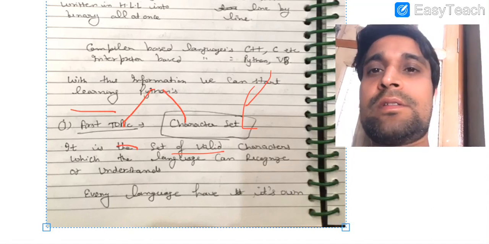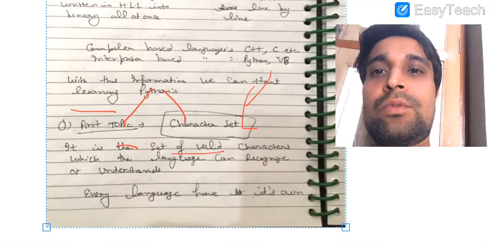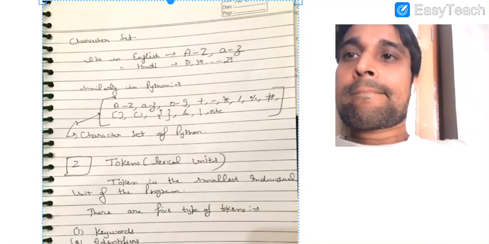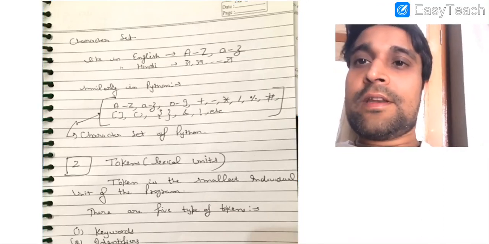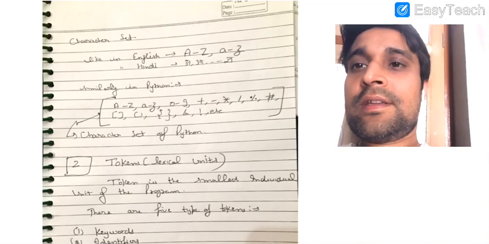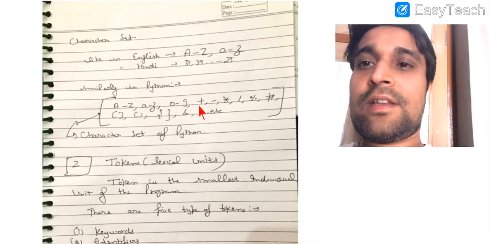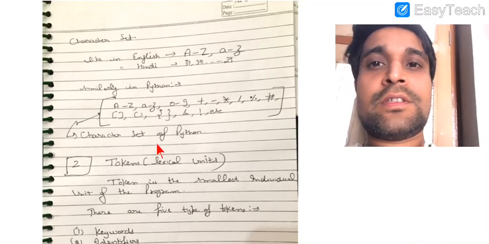All the symbols, approximately all the keys which are available on the keyboard, we can use as a part of a Python program. Here you can see the character set. Similarly in Python you can use almost all the key combinations available on your keyboard.